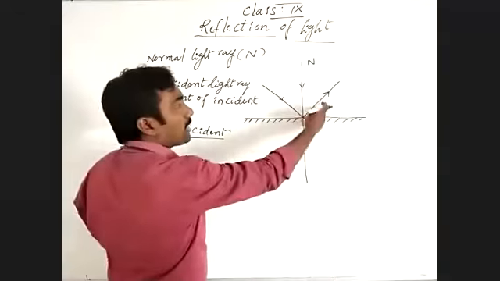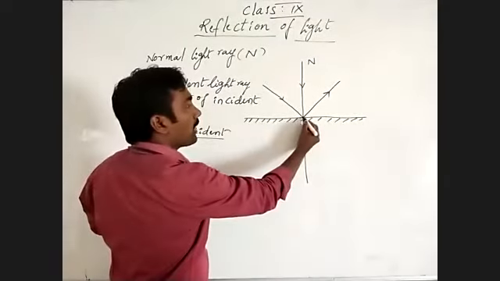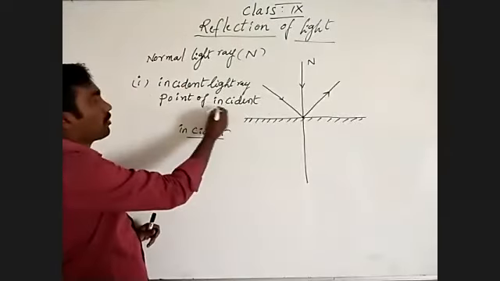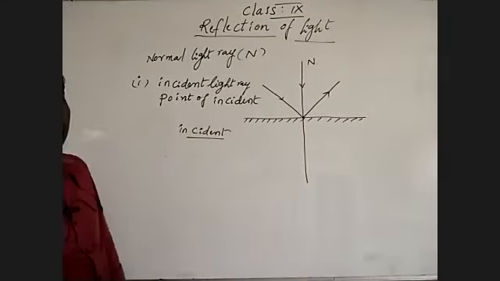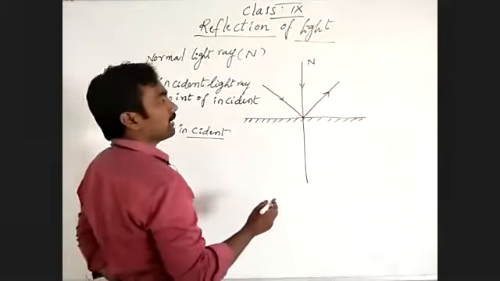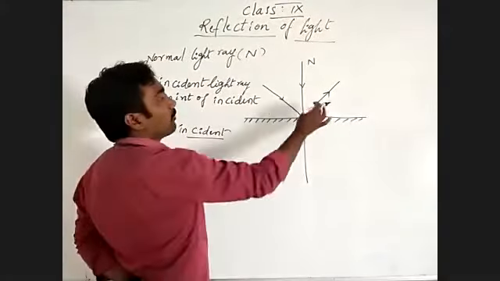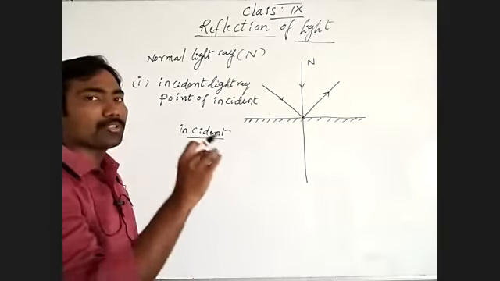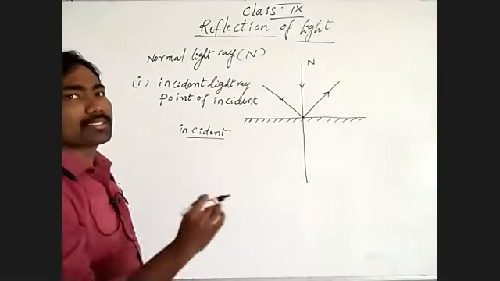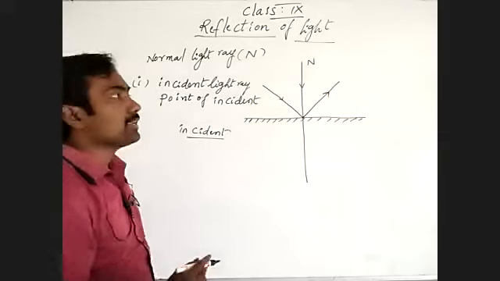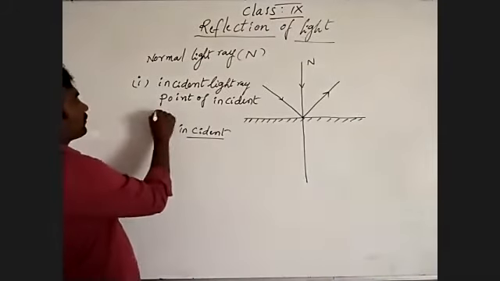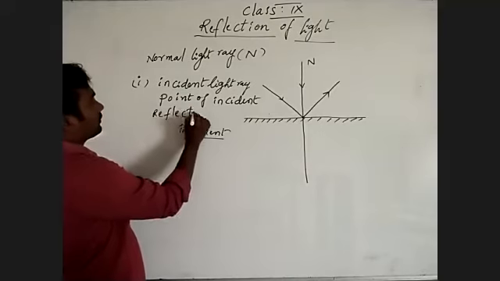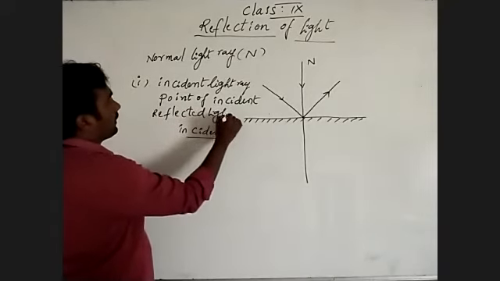The bouncing back of light from the point of incidence into the same medium is known as the reflected light ray.